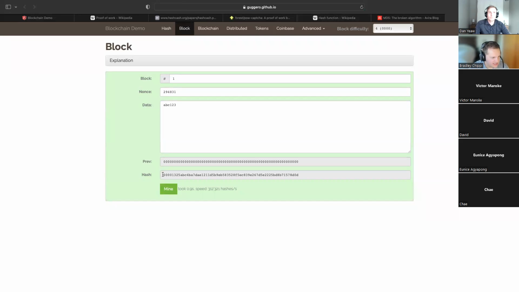As you can see, the hash begins with 4 zeros, and you see I just reset it. I'll mine it again, and look at it, it found a hash that starts with 4 zeros again. So what is up with these 4 zeros? What is so special about that? That's what we're going to demo right here. But before I do that, you're noticing this nonce number,